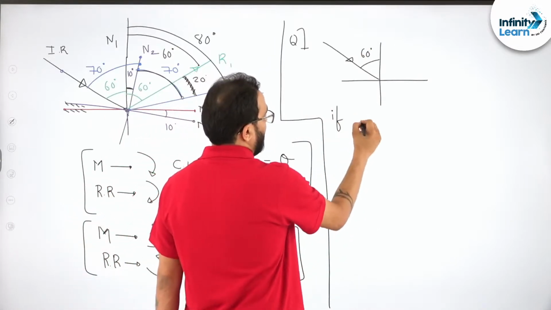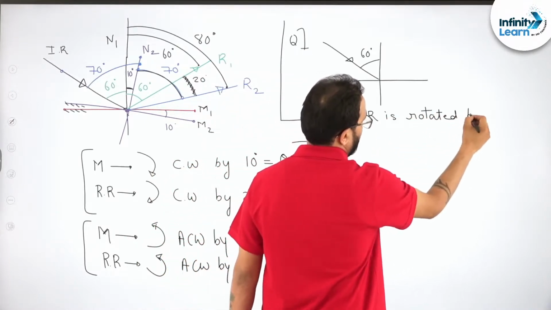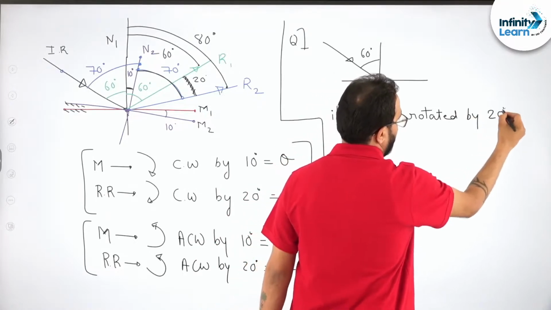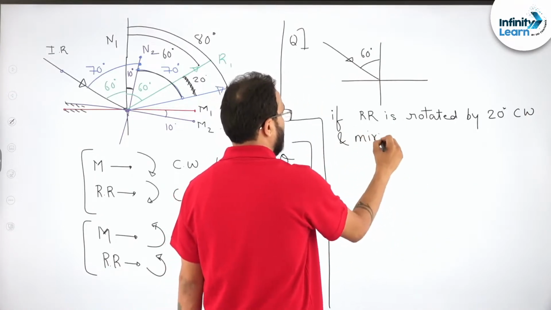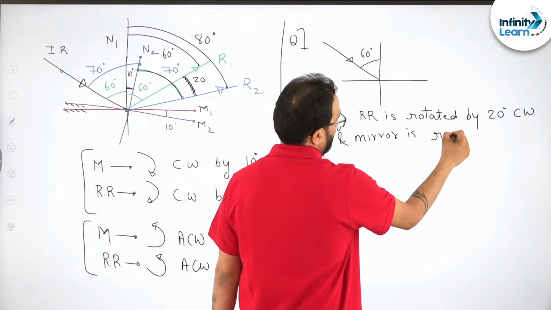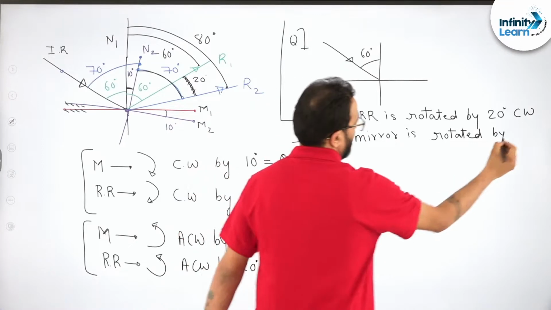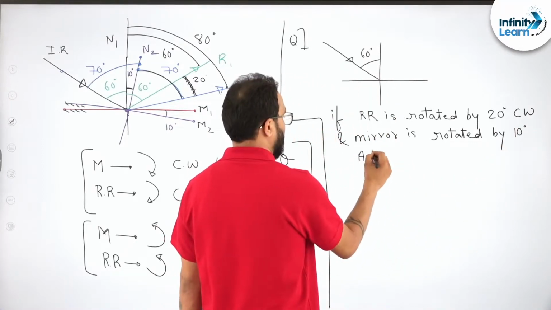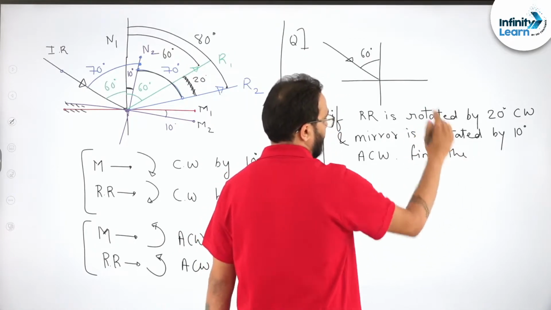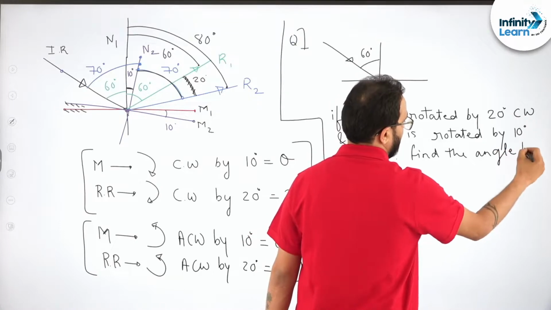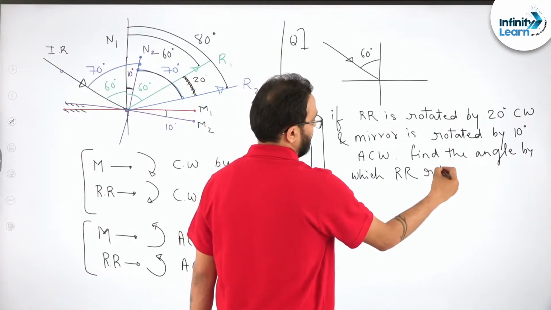If the incident ray is rotated by 20 degrees clockwise, and the mirror is rotated by 10 degrees anti-clockwise, find the angle by which the reflected ray rotates.